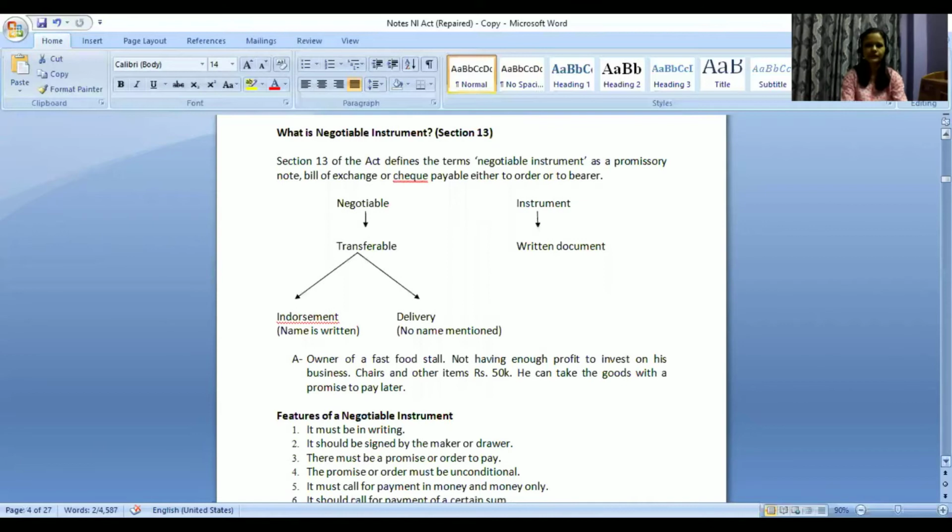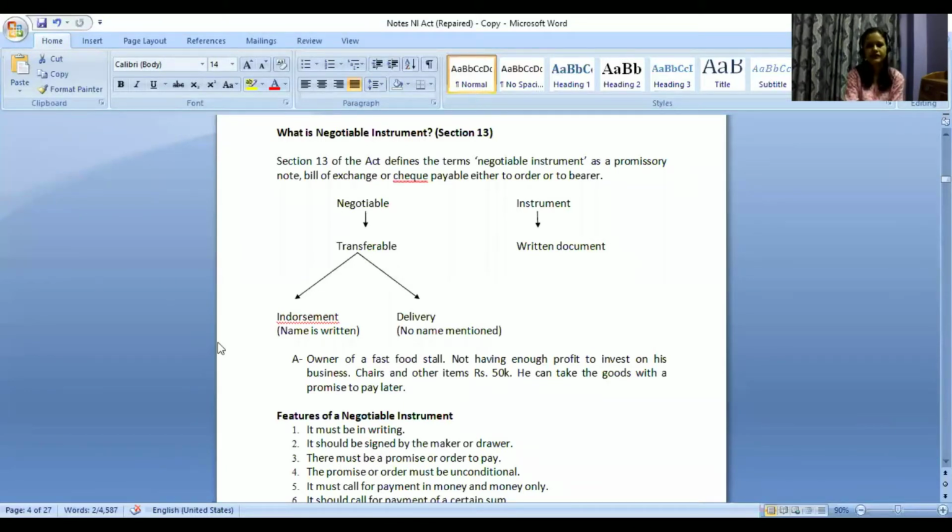So what is negotiable instruments? It means some sort of a transferable written document, a written document which we can transfer to another person as well. So how many times can we transfer a negotiable instrument? Any limitation on that regarding transferability of a negotiable instrument? I think n number of times. It is n number of times until the date of maturity arrives. So we can transfer it n number of times.